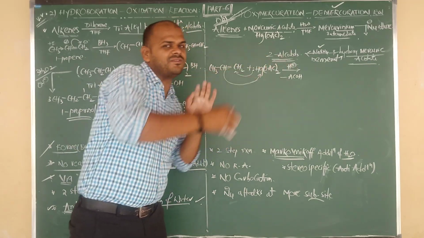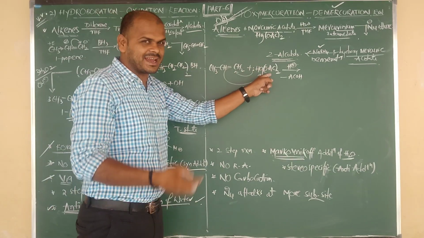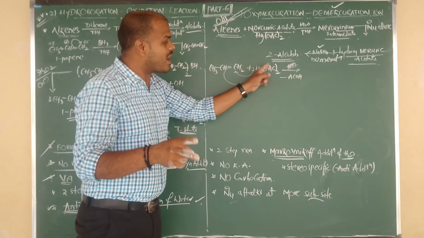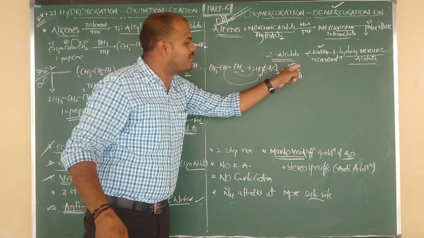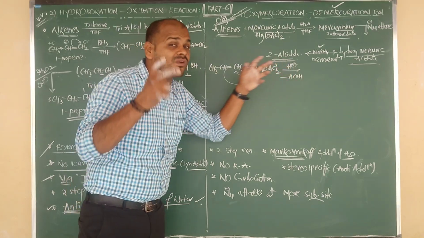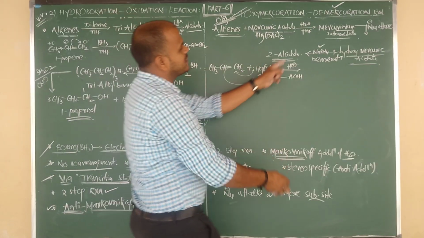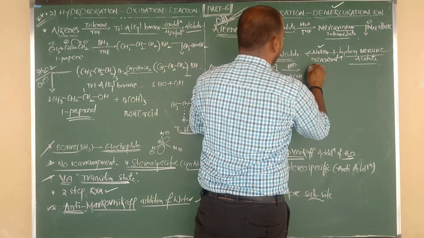CH3COOH, acetic acid, we can remove because of mercuric acetate. Here two acetate ions are there. One of the acetate ions is going to be removed in the form of acetic acid by taking H plus from water. Now I am going to give the intermediate, that is nothing but mercurinium.